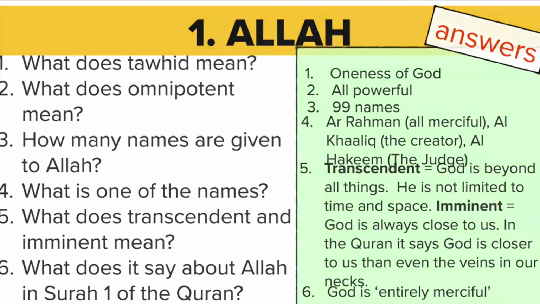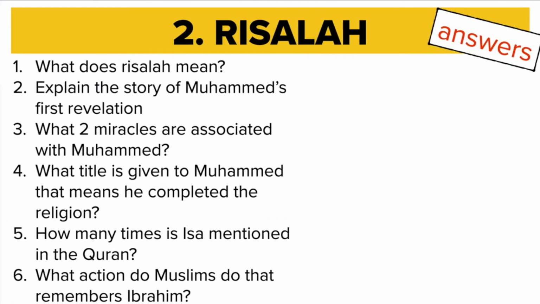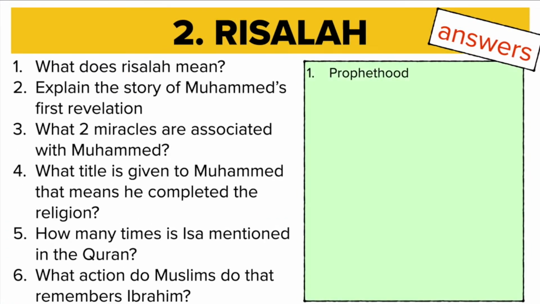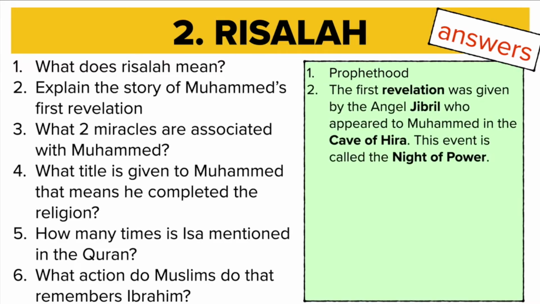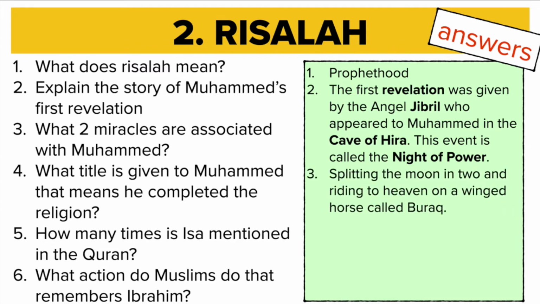Let's go into the second topic. Risala. Okay, question 1. Risala means prophethood. Question 2. First revelation was given by the angel Jibreel, who appeared to Muhammad in the cave of Hira. This event is called the Night of Power. There we go. Those are 4 key words that you could use in that explanation of the story regarding Muhammad's first revelation. Question 3. Splitting the moon in 2 and riding to heaven on a winged horse called Buraq.